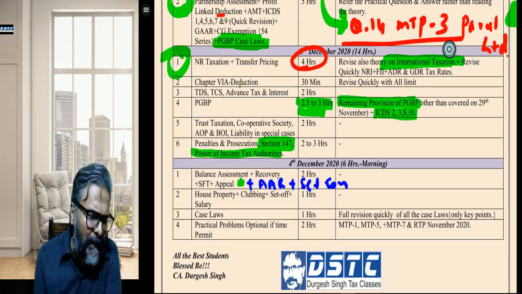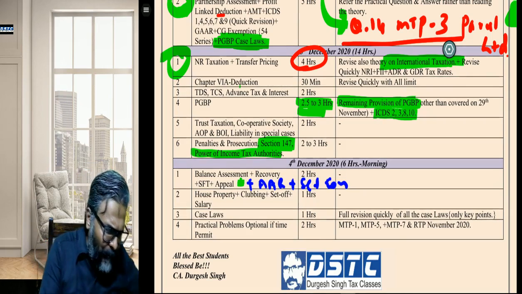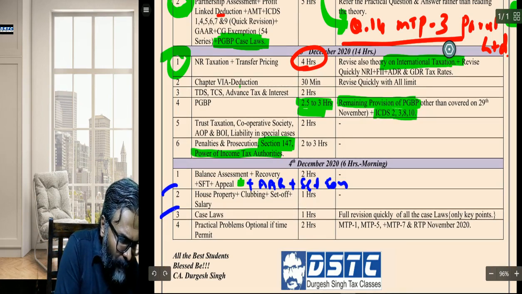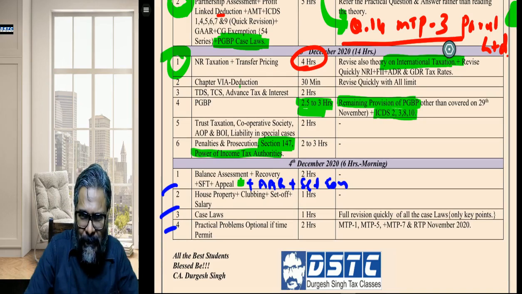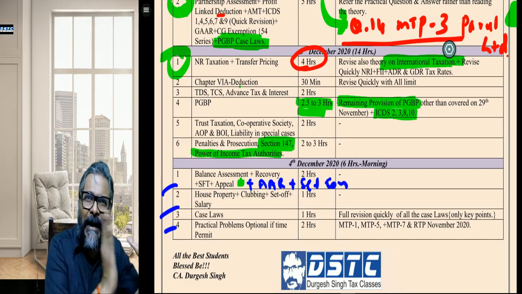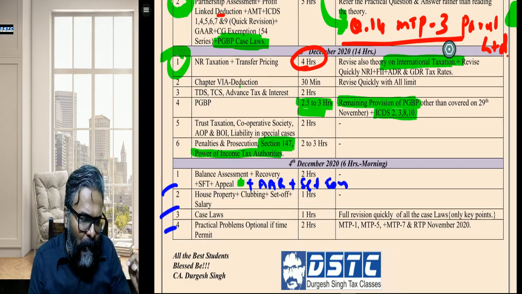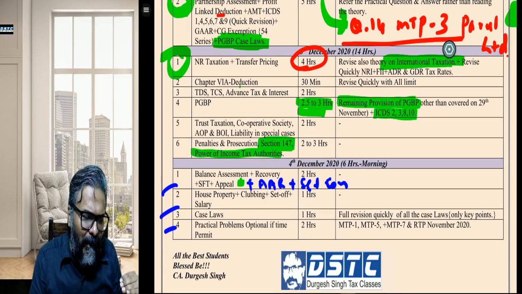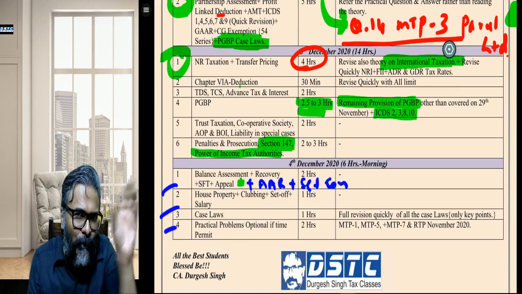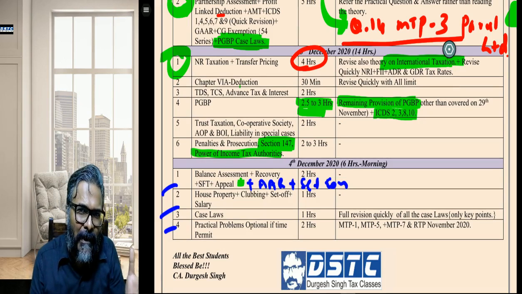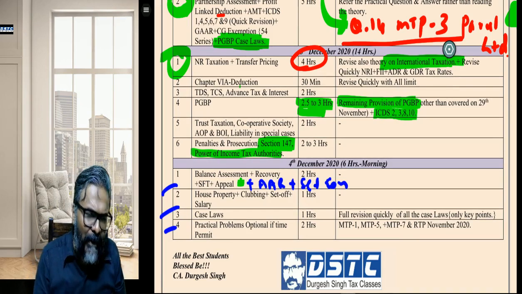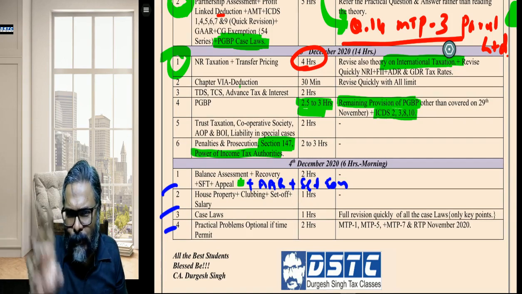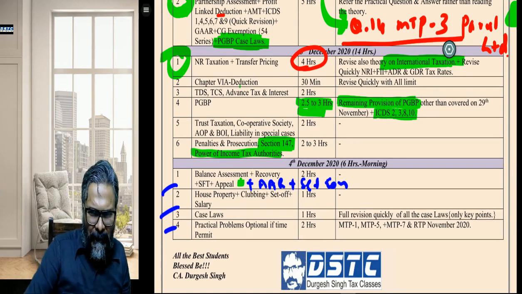House property, clubbing and set off. Now, students, if you see over here 2, 3 and 4, I am taking on a lower side, like I am reducing the pressure. Maximum pressure should be exhausted earlier. So therefore, house property, clubbing, set off and salary. House property, the key section: don't do the GAV calculation, how to do those things, partial LOP, partial SOP and all those stuff. Don't get into all that. Herein you can just focus on the two house properties, SOP property.